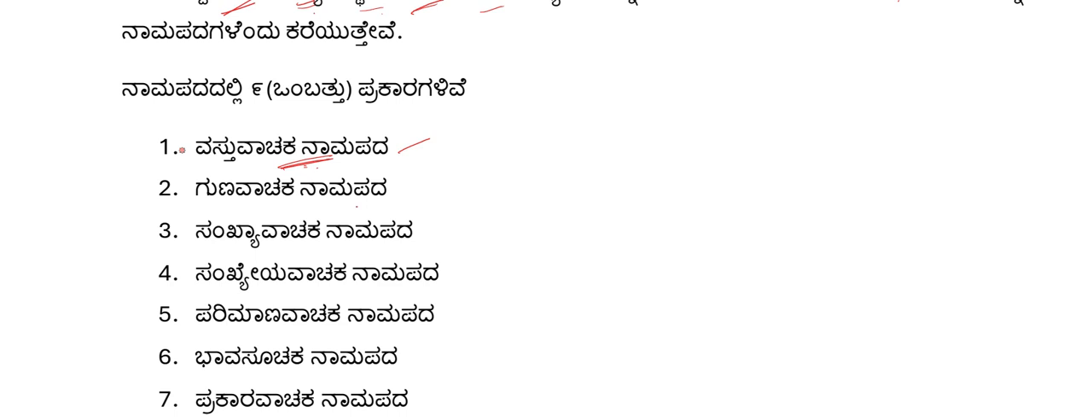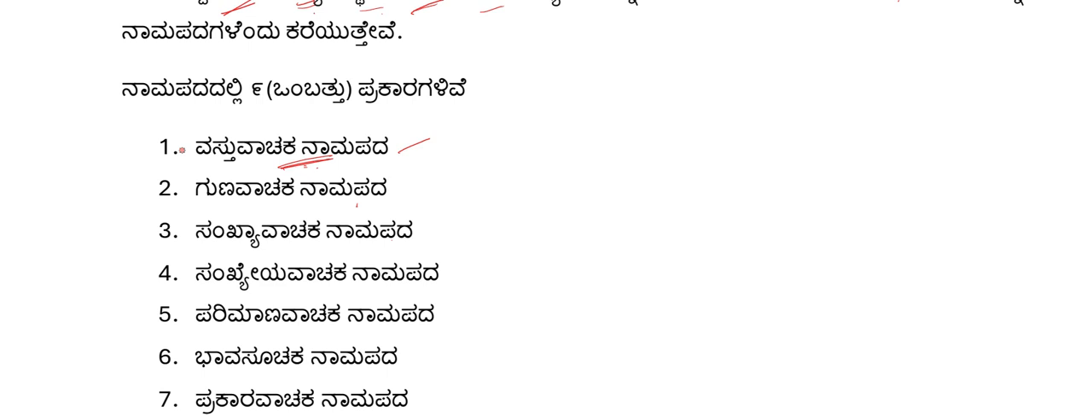Then Gunavachaka Namapada, it is similar to the adjectives that we have in English. Sankhya Vachaka Namapada, it specifies the number of the noun. Then Sthana Vachaka Namapada, the position, in what position in the number system is that particular noun. We will see the definitions further. I am just giving a brief about what each noun means.